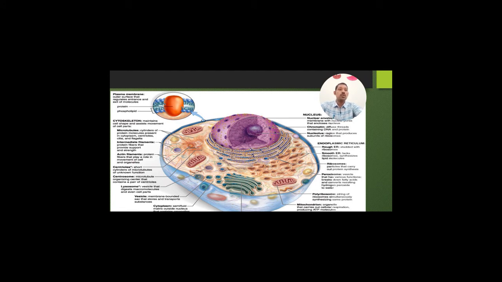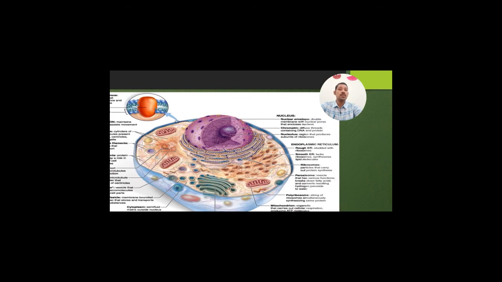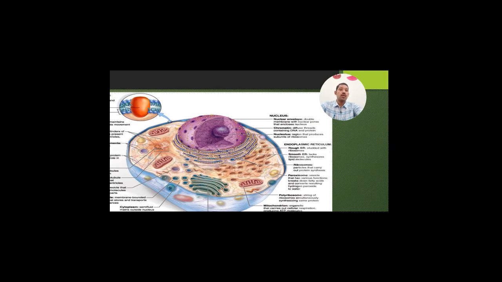This is one more picture which shows the various organelles of the cell. If we start from the center, there is the nucleus, which contains the nuclear envelope, chromatin, nucleolus. Endoplasmic reticulum is there outside the nucleus.